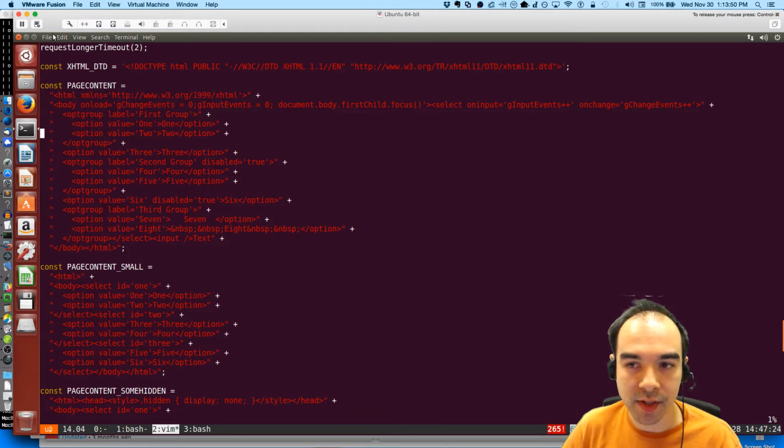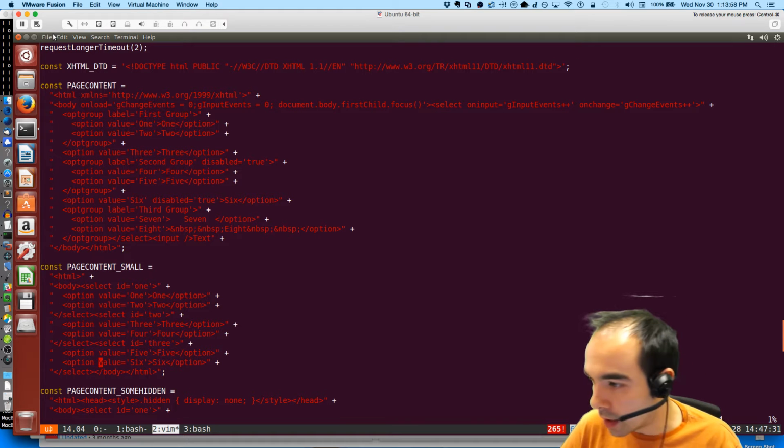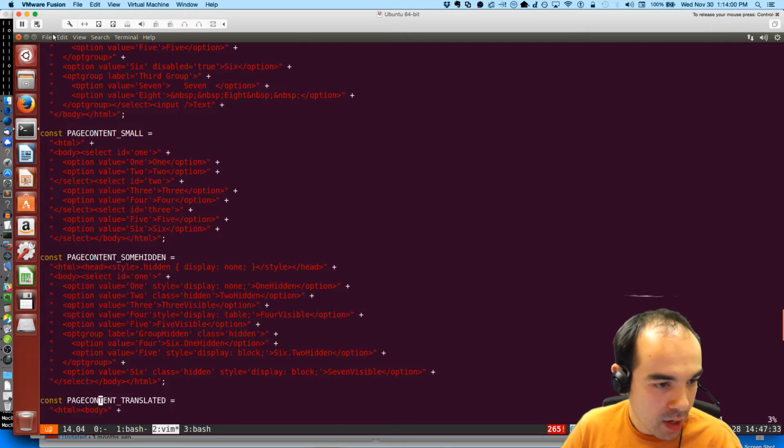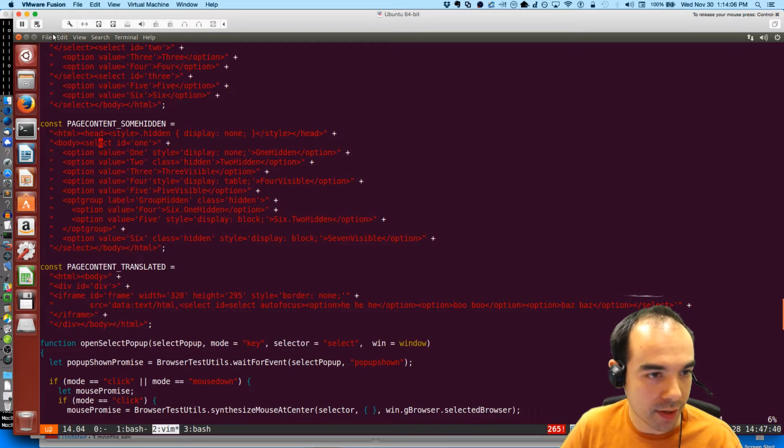Oh no, because this is a single select. So it's probably page content small. Let's take a look, because there are 3 selects in here: ID1, ID2, and ID3. Hopefully you can read that. And in here there's just 1 select dropdown. So it must be page content small.